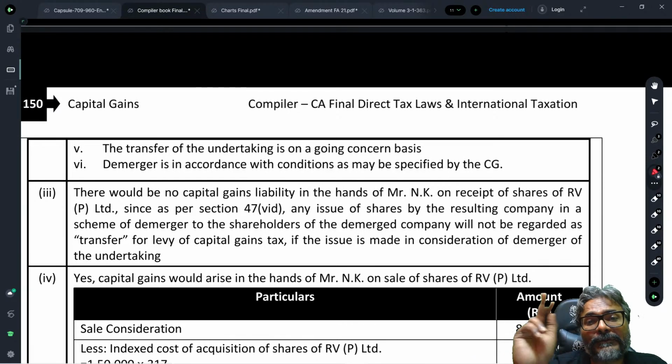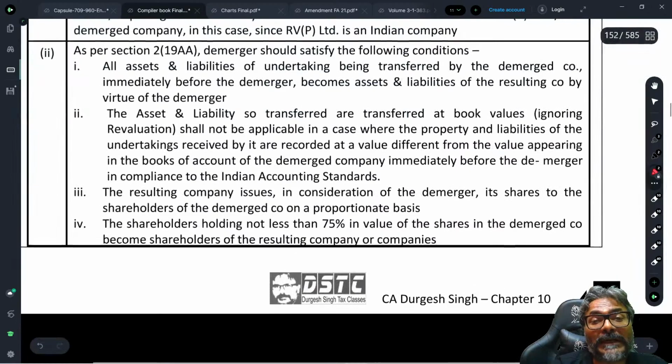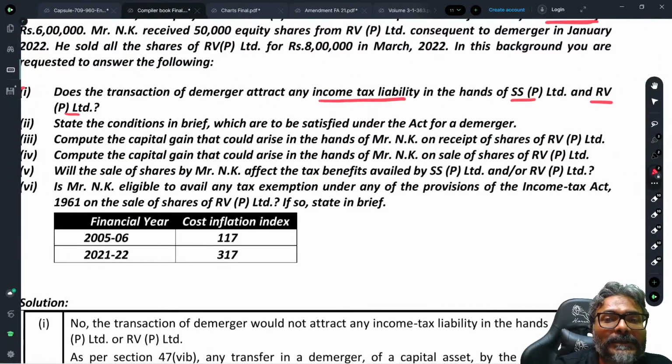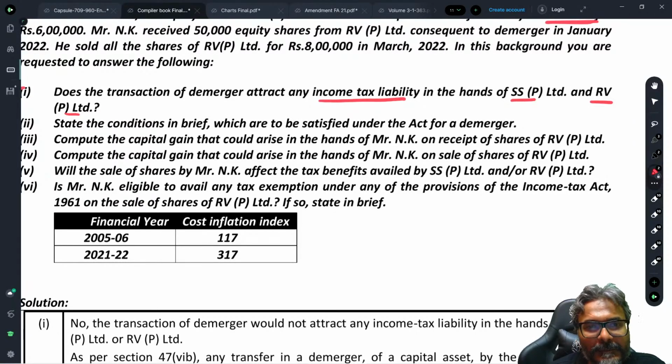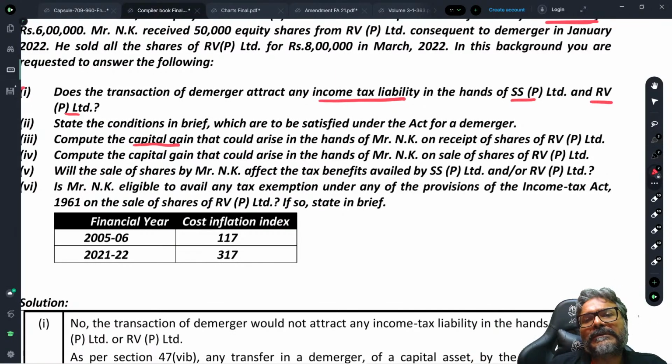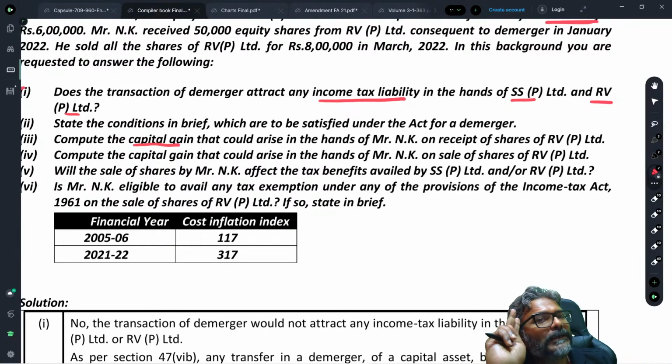Students, but be very careful on this one particular point. Instead of that, they may also ask you, what is the tax implication? See, ICAI is very intelligent in the drafting of the question. Instead of asking you the capital gains, if they ask what is the tax implication in the hands of Mr. NK on the demerger, then you will have to write 2 points.